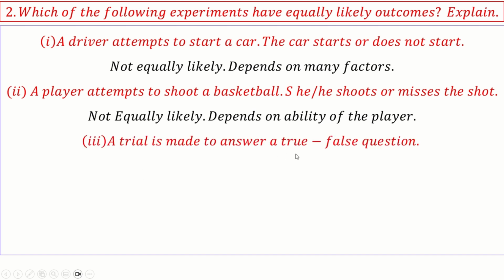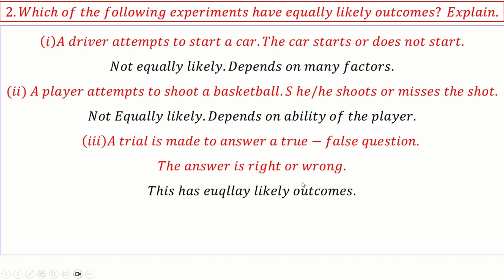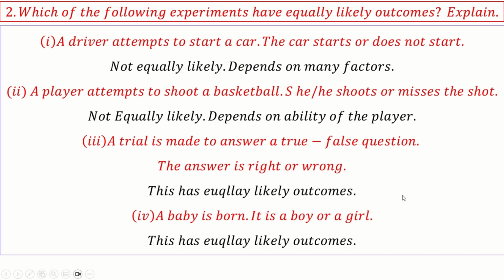A trial is made to answer a true or false question. So you have only the option to say either true or false. So in this question, we know obviously the outcomes are equally likely. The answer is right or wrong. So this has equally likely outcomes. A baby is born, it's a boy or girl. So there are only two options, either it's a boy or girl. So obviously it's an equally likely outcome.